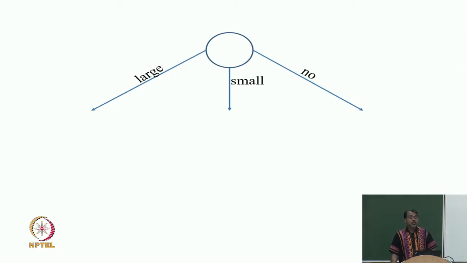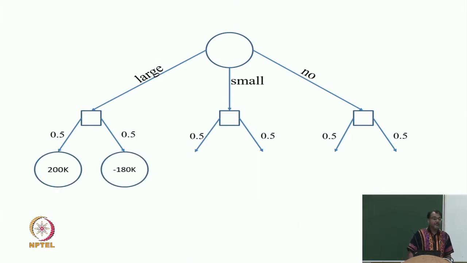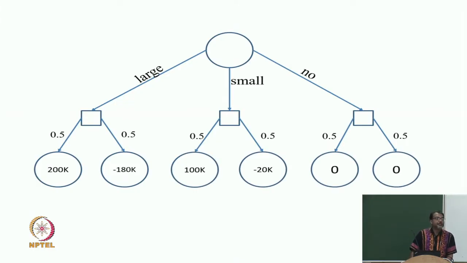But once you take an action, multiple things can happen which are not in your control, and that would be a square. In this case, two things can happen, favorable or unfavorable, and you also know the probabilities, they happen with probability 0.5. So you make this graph and then you say, okay, when a large plant is built and a favorable market happens, I make 200. When a large plant is built and an unfavorable market happens, I make minus 180k, and so on and so forth. I list the rewards and then I back them up.